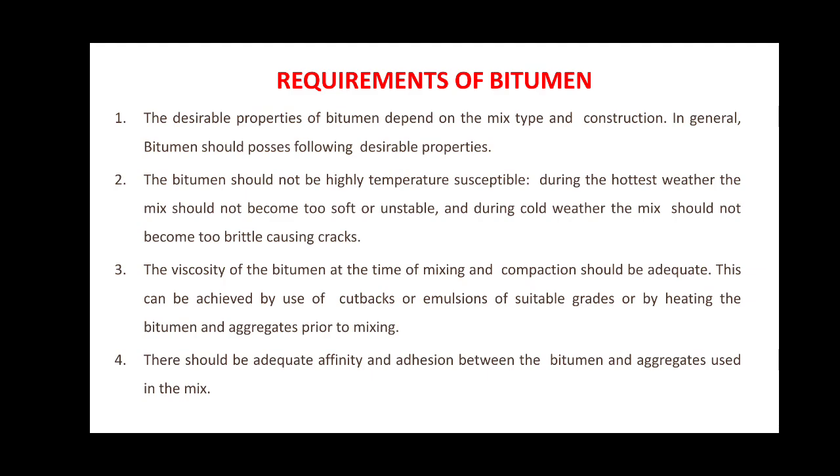The next property is that the viscosity of the bitumen at the time of its mixing and compaction should be adequate. And this basic property of achieving the exact viscosity of the bitumen can be achieved by the cutbacks or the emulsions of suitable grades. One more method of having the desired viscosity of the bitumen is to heat the bitumen and the aggregates prior to their use in the mixing.